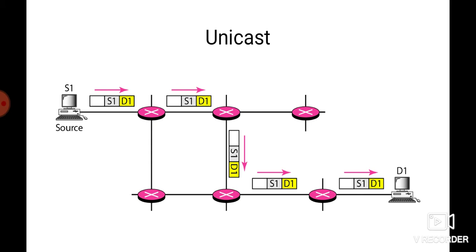So based upon that routing table and the destination of the message, the router will forward the message. In unicasting, basically the router forwards the received packet through only one of its interfaces. Remember, a router has more than one interface, so it depends upon which type of communication you are using. If it is unicast communication, then only one interface will be used.